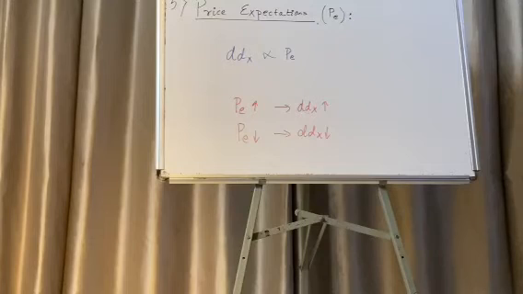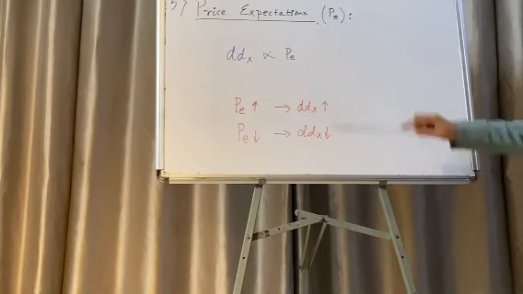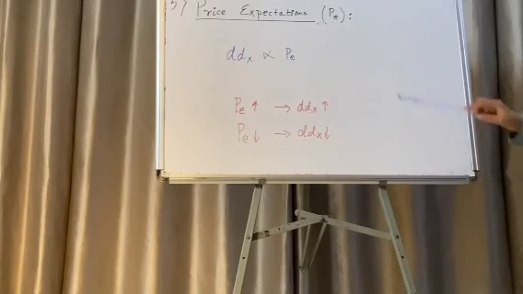So, if the price is going to increase in the near future, then the demand for the commodity is going to increase in the current situation. And if the price of the commodity is going to decrease in the near future, then the demand for the commodity in the current situation is going to decrease. Hence, there is a direct relationship between the demand for a commodity and the price expectation in the near future.